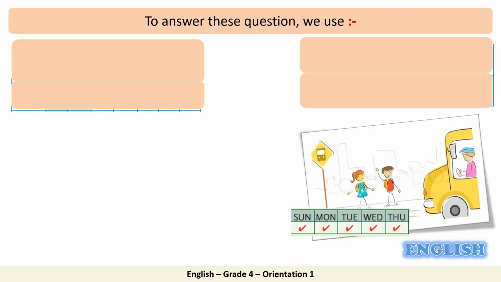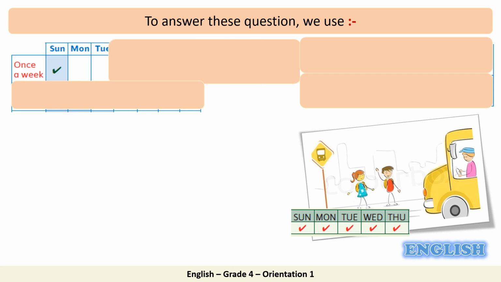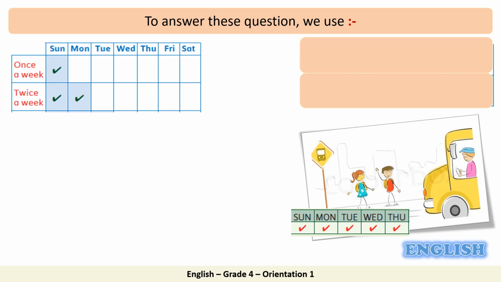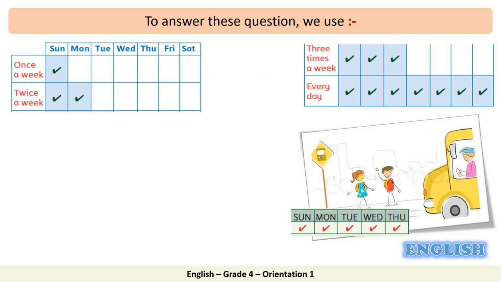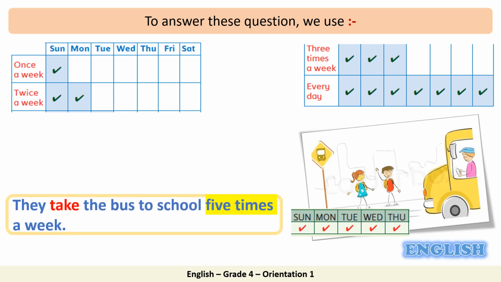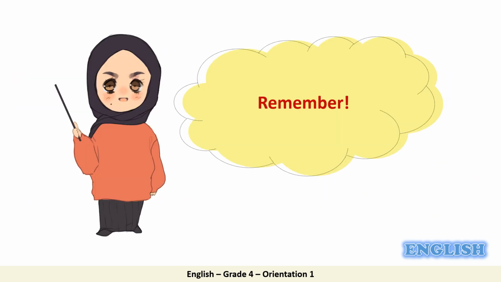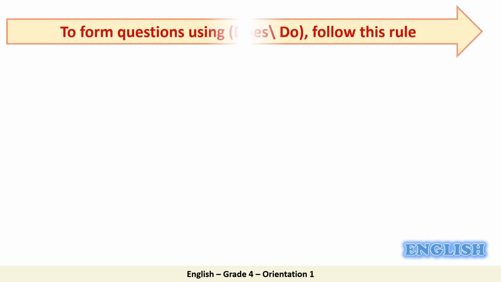To answer how often questions, we use expressions such as once a week, twice a week, 3 times a week, and every day. Let's have an example. They take the bus to school 5 times a week. And don't forget, to form questions using does or do, follow this rule.